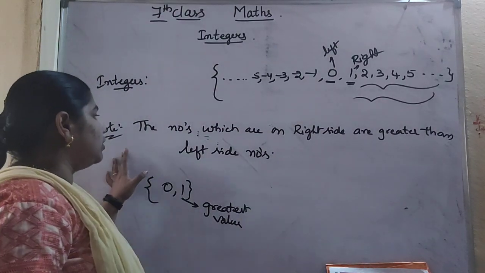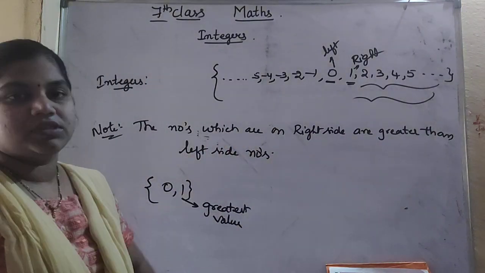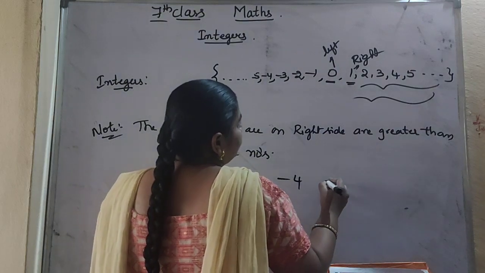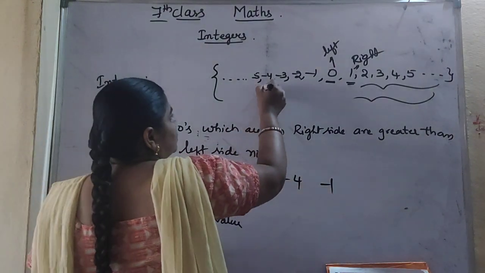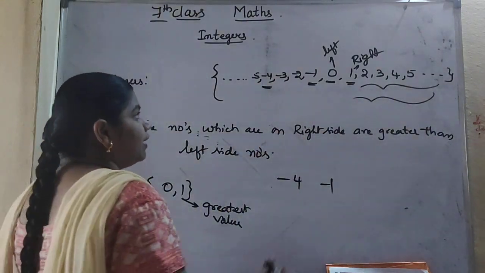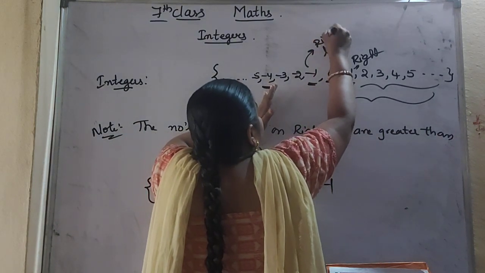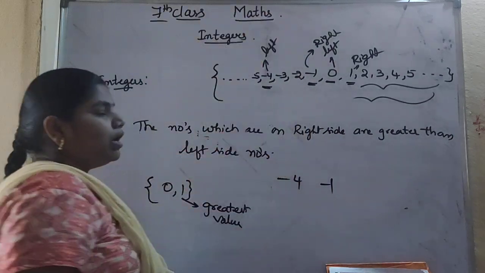So what is the condition? The numbers which are on right side are greater than the left side values. In the same way, if you take -4 and -1, where you are seeing -4 is here and -1 is here. So -1 lies on which side? -1 is lying on right side of -4. That is, -4 is lying on left side.